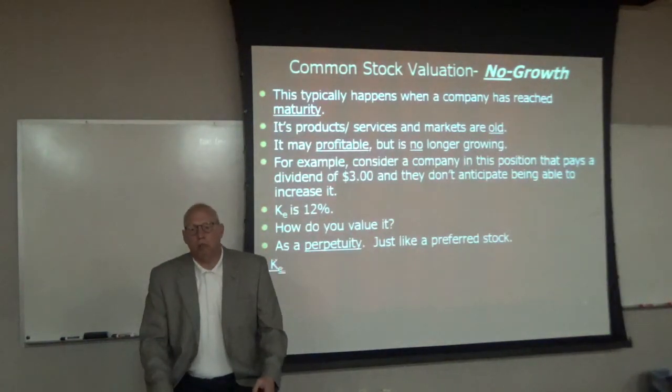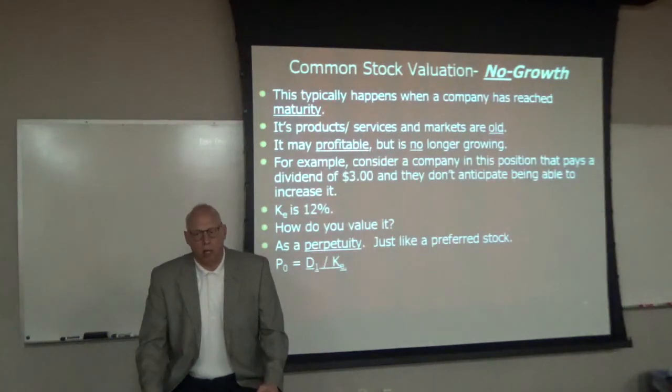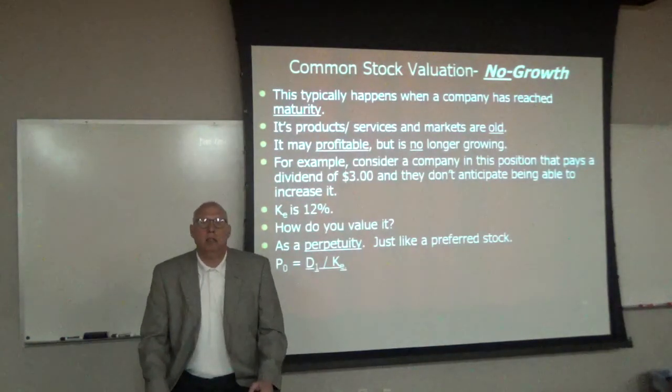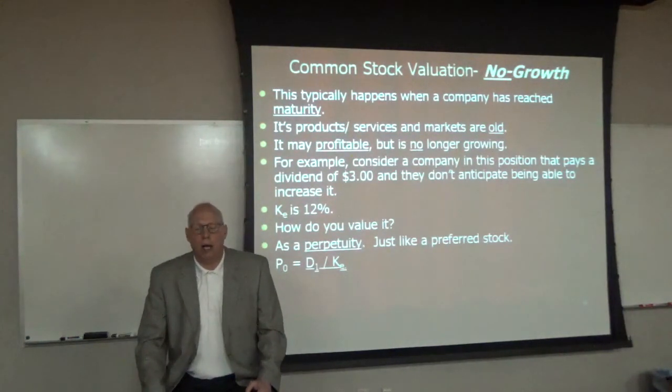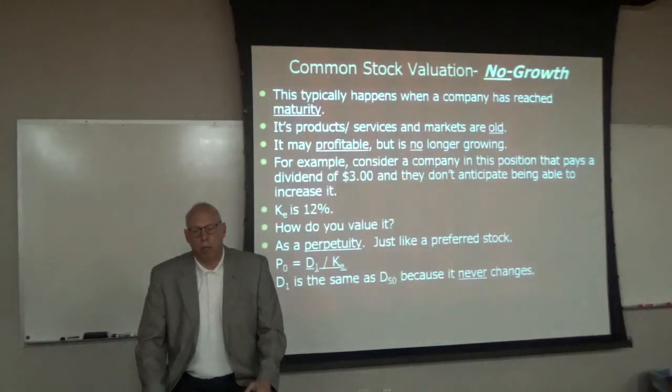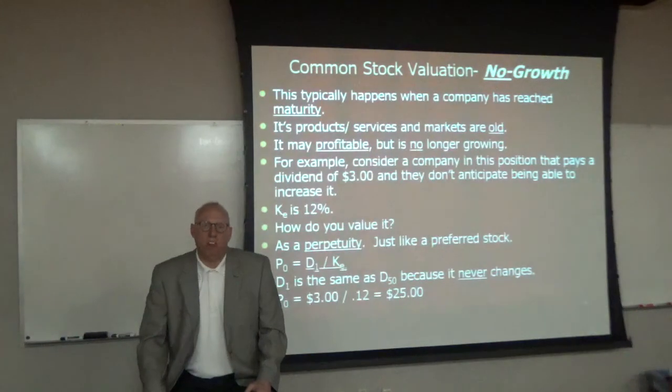So it's easy to value this. We take D1, which is $3, and D1 and D2 and D3 will all be the same, $3. The dividend never changes, and we'll divide it by our K, which is 12%. All right? And so P0, the fair price to pay today, is equal to the dividend divided by the discount rate. $3 divided by 12% is $25.